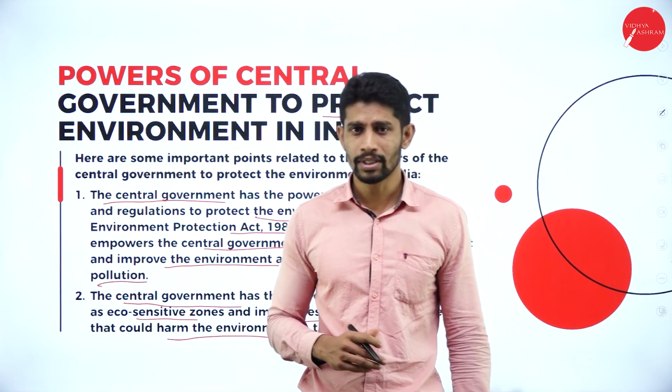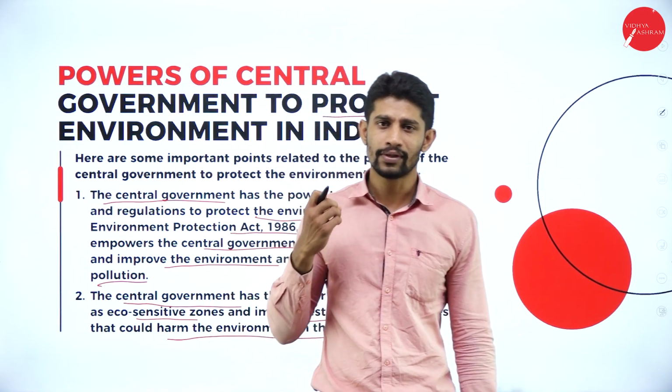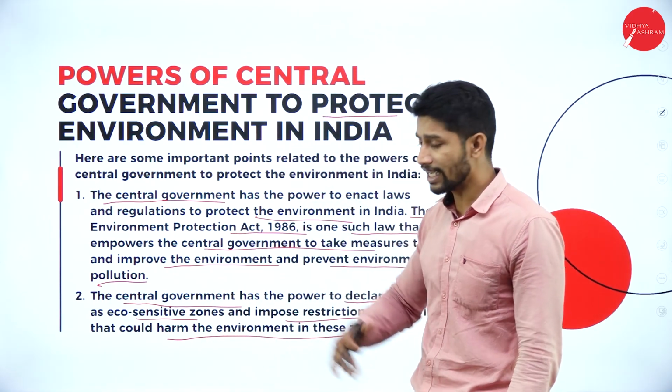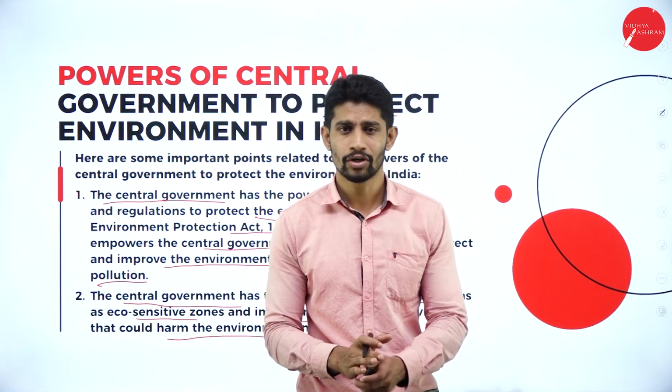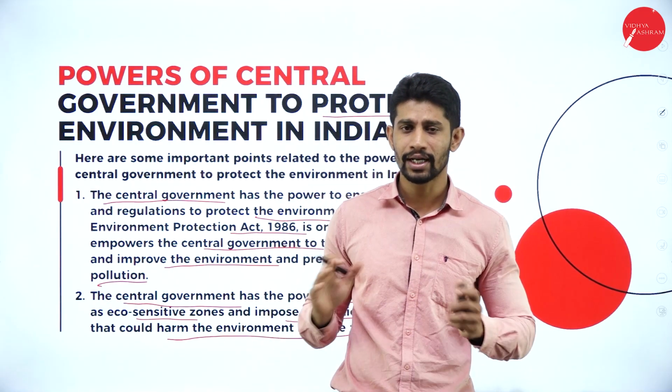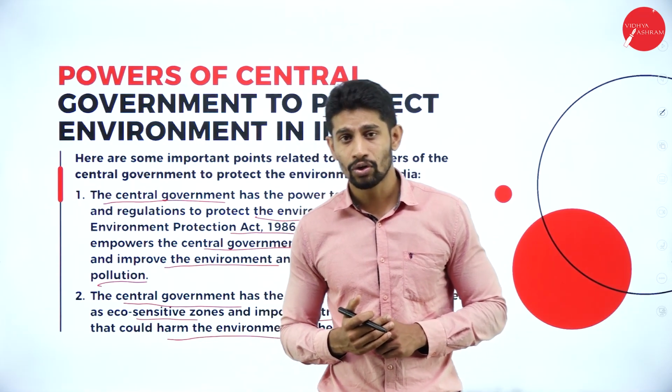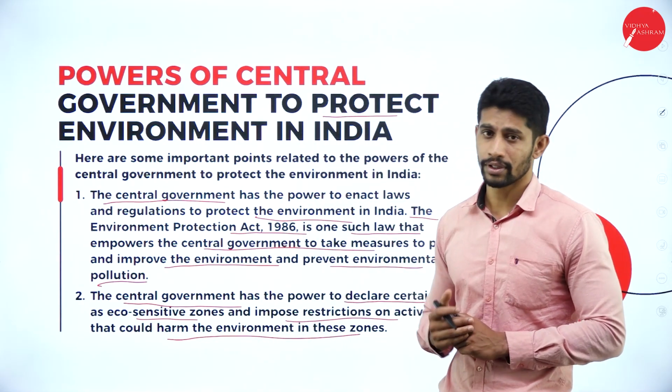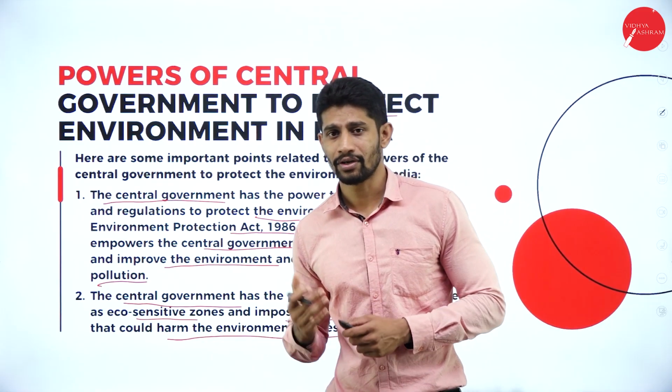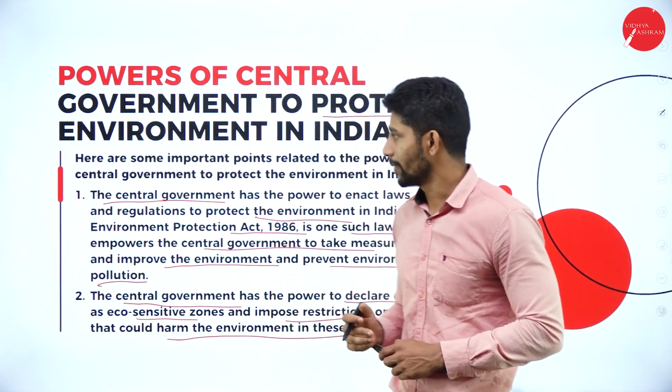The central government has the right to declare a few areas as eco-sensitive zones for the improvement of the nature and the environment.